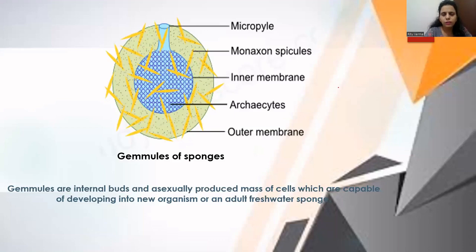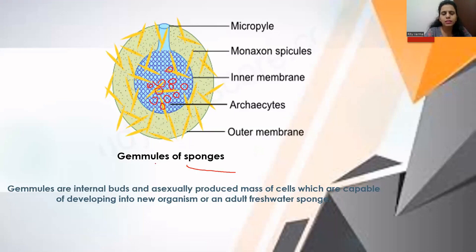Next example of budding is gemmules of sponges. I've already told you a little earlier in this video that sponges belong to phylum Porifera under kingdom Animalia. These gemmules are the small internal buds present inside the sponges, and these buds help in producing new sponges.